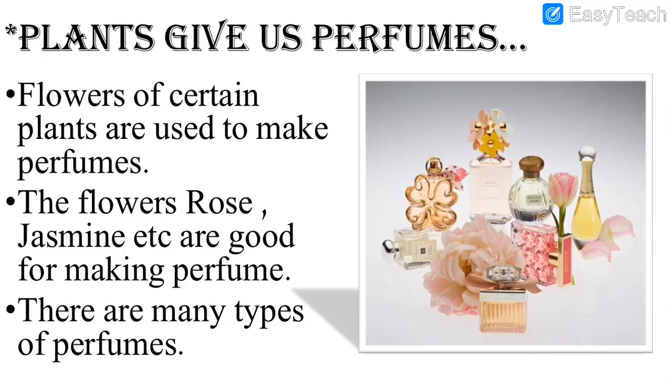The flowers like rose, jasmine, etc. are good for making perfume. So you have the names of the flowers over here. Rose, jasmine and many others have a good smell, and that good smell is used for perfume. Because what is the use of perfume? To make our body smell good. It will give a good smell to our body. That is the use of perfume. So our body will smell good if you apply perfume. And we get perfume from plants.